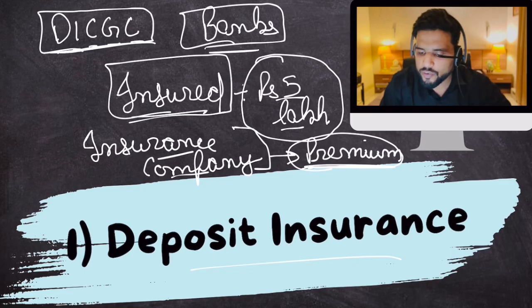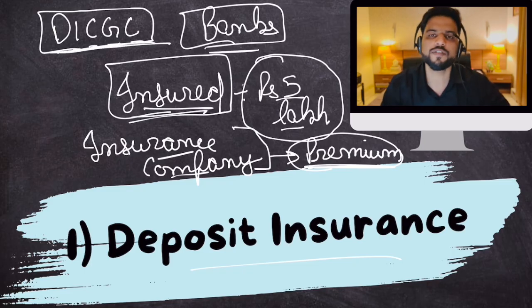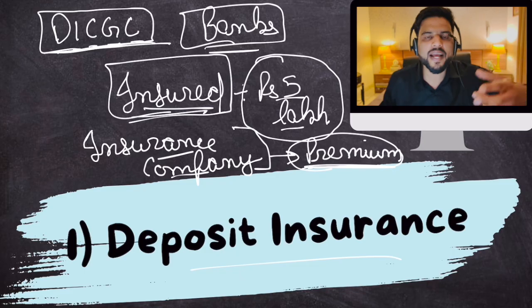And the reason for providing this insurance facility to your saving deposits is very simple: to improve public trust in banking so that more and more people feel secure that their money is safe in a bank. Therefore, more and more people will deposit their money in the banks. And if more people deposit their money, banks will have more money to loan out, because after all, banks use your deposits to give loans.